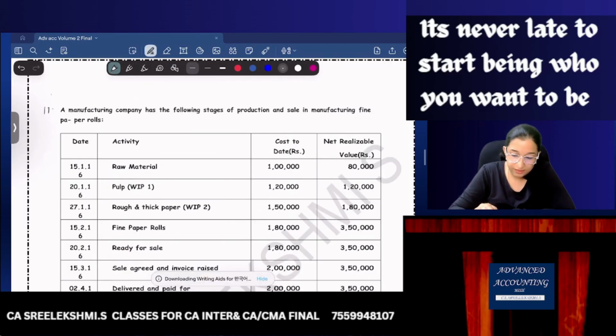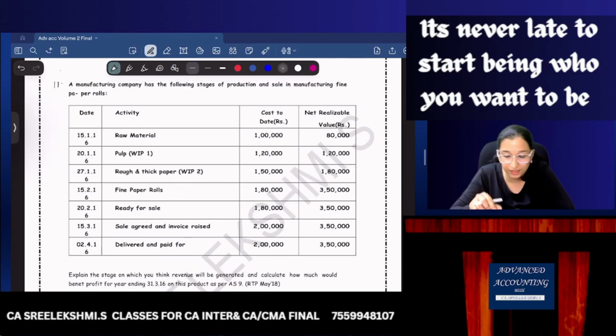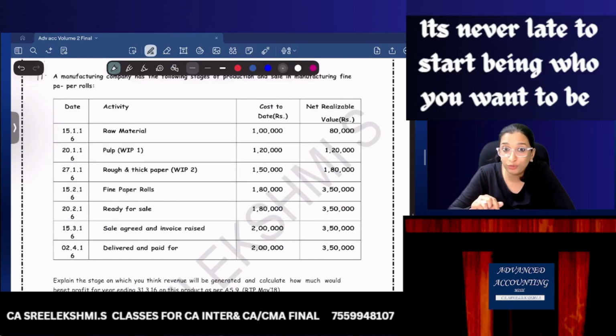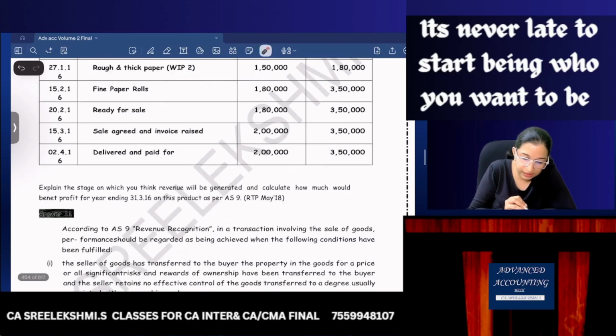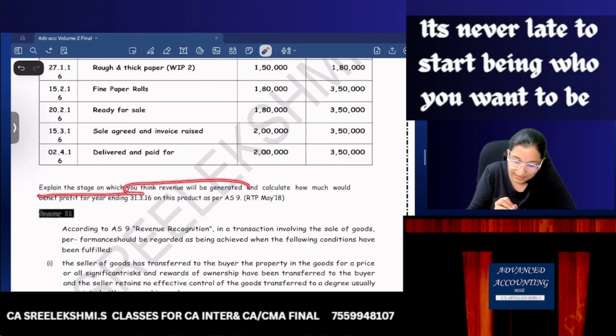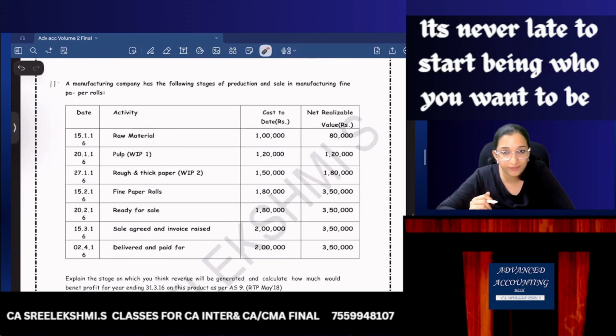Now, see what is this? This is a different question. When I have a confusion while reading the question, what should I do? What did I tell you? Read the requirement. What is this? Explain the stage on which you think revenue will be generated and calculate how much would be net profit for the year. Okay. So they are doing some activities.